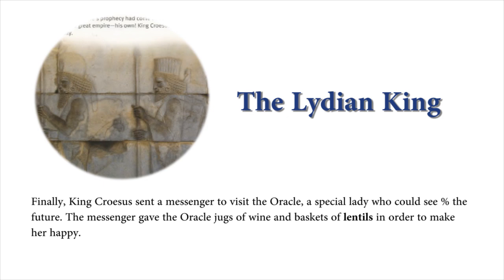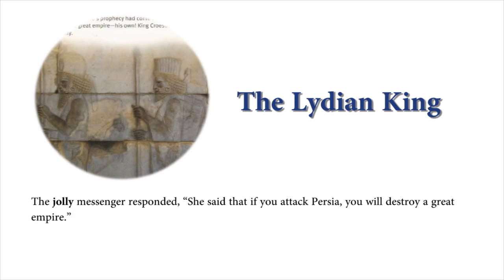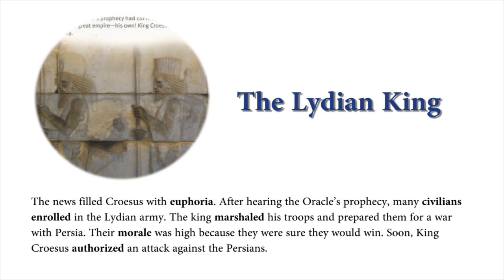Finally, King Croesus sent a messenger to visit the oracle, a special lady who could see the future. The messenger gave the oracle jugs of wine and baskets of lentils in order to make her happy. When the messenger came back, he was in a festive mood. "What was the oracle's prophecy?" asked King Croesus. The jolly messenger responded, "She said that if you attack Persia, you will destroy a great empire." The news filled Croesus with euphoria.